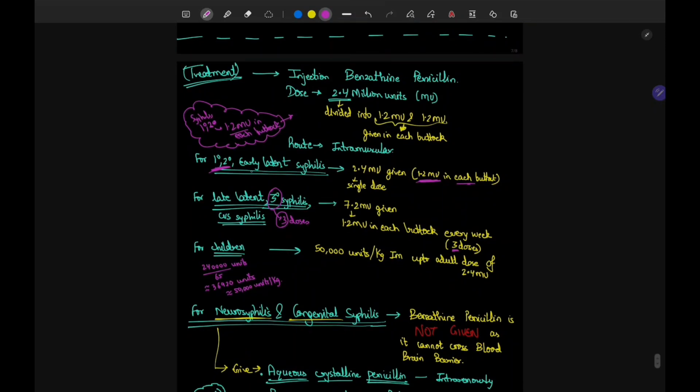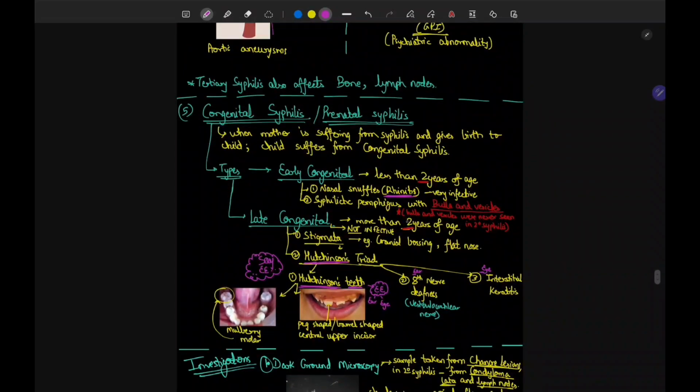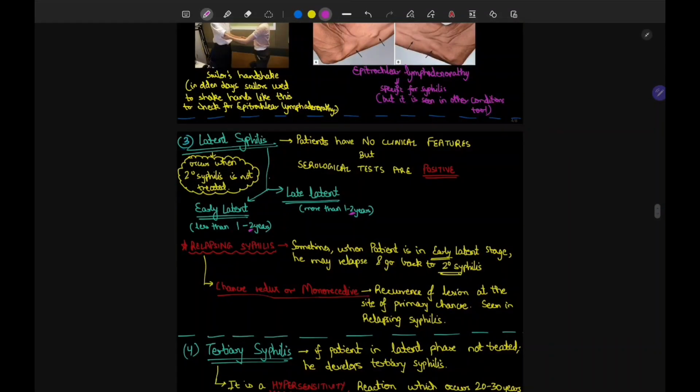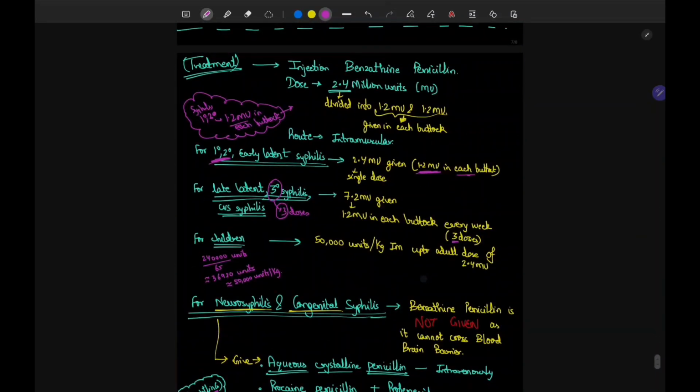Now let's go to late latent. See, early latent, what is early latent? Early latent was till 2 years. I've told you to remember it very easily. There was 1 to 2 years, but we have remembered it 2 years because in congenital syphilis also they have mentioned early congenital, late congenital, and here was 2 2. So here I have made it 1 to 2 years and 1 to 2 years. So just remember 2 2.